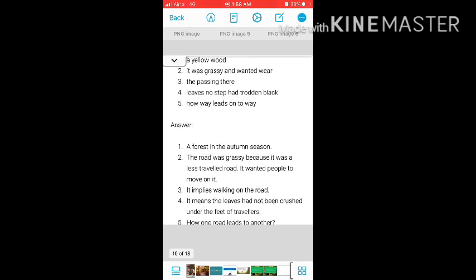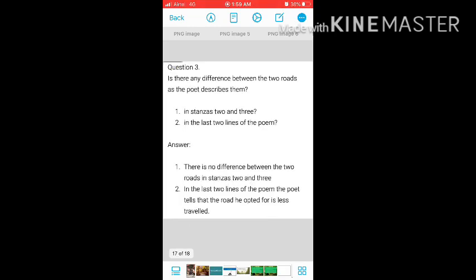The third one is the passing there. It implies walking on the road. The fourth is leaves no step had trodden black. It means the leaves had not been crushed under the feet of travelers. The fifth one is how way leads on to way, how one road leads to another. Our next question is, is there any difference between the two roads as the poet describes them?